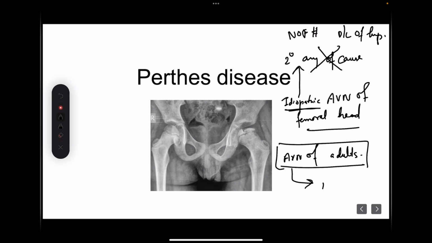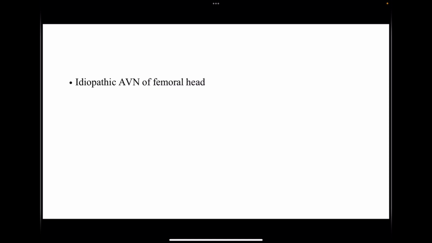It is that in Perthes, revascularization of the femoral head always happens. But in adults, once the avascular necrosis of the femoral head is established, it will remain devascularized for the entire life of that particular individual. That is the reason we are discussing this disease as a different entity than avascular necrosis of adults. So this we have already discussed. This is idiopathic avascular necrosis of the femoral head in adolescent children where revascularization will always happen.